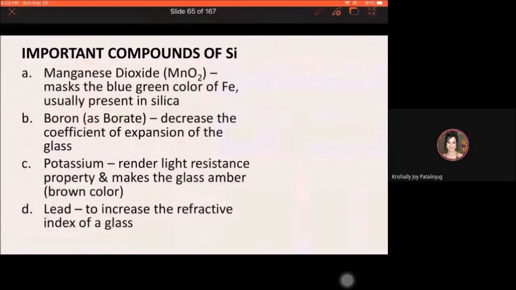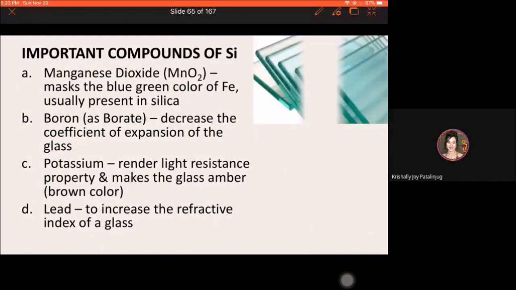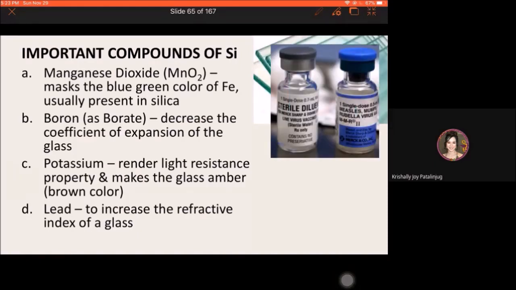Yung manganese dioxide is added to a glass material to mask the blue-green color of iron, which is usually present in silica. Another example is boron, yung borate. Borate, if added to a glass material, can decrease the coefficient of expansion.